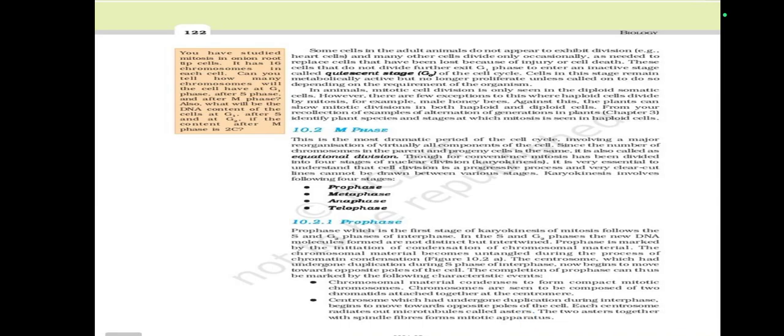You have studied mitosis in onion root tip cells. It has 16 chromosomes in each cell. Can you tell how many chromosomes the cell will have at G1 phase, after S phase, and after M phase? Also, what will be the DNA content of the cells at G1, after S, and at G2 if the content after M phase is 2C?